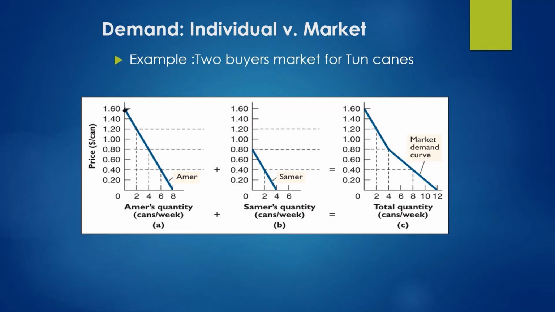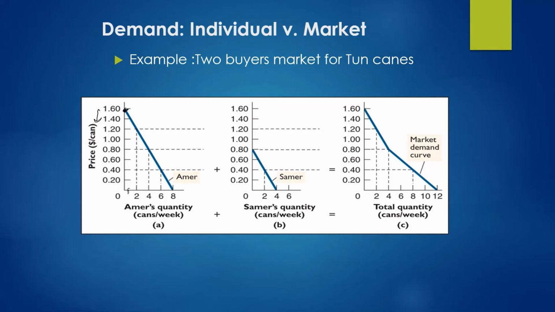And what if price decreases from 1.6 to 1.4? What will happen to the demand? According to the law of demand, the demand should increase, and of course you can see that now Amar is demanding one can per week at this price.